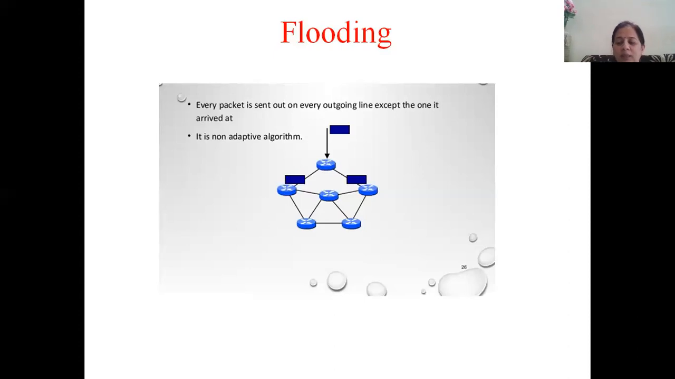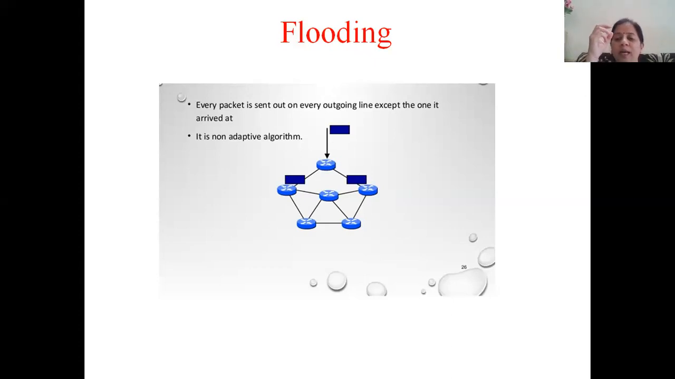Flooding is a method in which every packet that comes over an incoming line is transmitted over all outgoing lines. Means every packet is sent out on all outgoing lines. You have to imagine now. You have to imagine a router. You have to imagine an incoming line and an outgoing line. Incoming line means line via which the data will arrive. Outgoing line is those transmission lines that connect it to other routers.